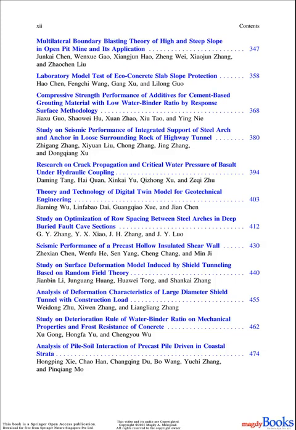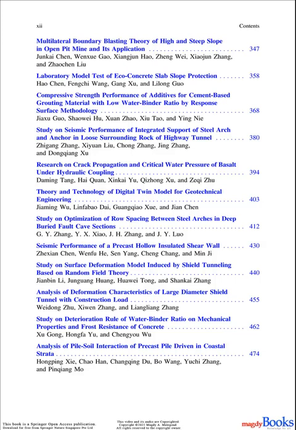37. Theory and technology of digital twin model for geotechnical engineering. Jiaming Wu, Linfabao Dai, Guangzhou Shui, and Jian Chen. 38. Study on optimization of row spacing between steel arches in deep buried fault cave sections. G. Y. Zhang, Y. X. Xiao, J. H. Zhang, and J. Y. Luo. 39. Seismic performance of a precast hollow insulated shear wall.